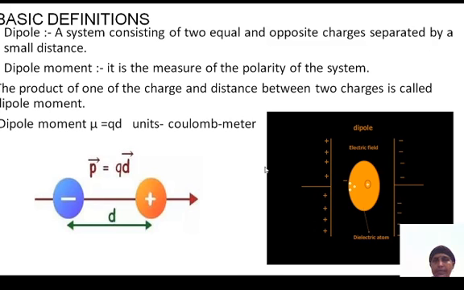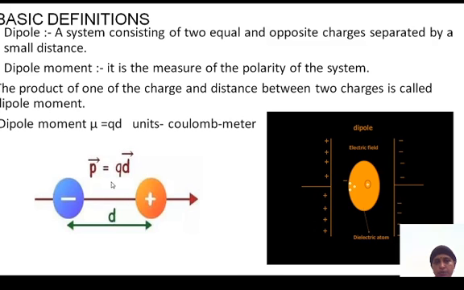Dipole moment is the measure of the polarity of the system. Dipole moment is the product of one of the charges, that is Q, and D, the distance between the two charges.